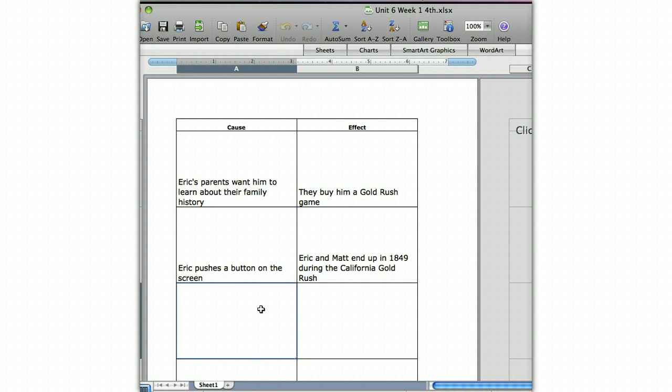"Are you named Wang Dado?" Eric asked. Mr. Wang was a little younger than the other Chinese miner. His long braided queue swung behind him as he looked up. "I am," he said, giving both boys a smile. "Why do you ask?" Eric was afraid to explain he and Matt had traveled through time from the future. He was sure Mr. Wang wouldn't believe him and might chase them away, so he changed the subject. "My name's Eric, and this is my friend Matt. Have you found any gold?" "Not today. Some days I find enough gold to buy food that will last me until the next time I find gold."